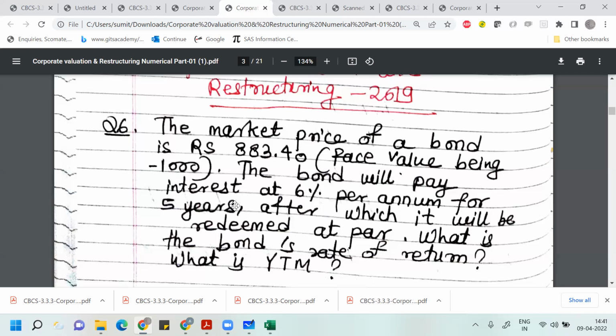They expect you to know the meaning of the term YTM. At the same time, they want you to calculate YTM. Can I do this problem?